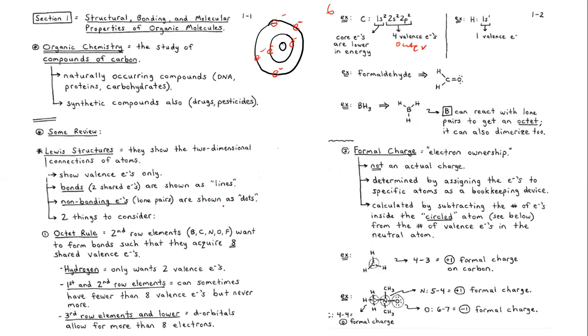All right. Now, another thing that we need to consider under the Lewis structure is the formal charges, okay? When we talk about the formal charges, we are talking about the electron ownership. We are not talking about the actual charge of whether this molecule or this atom is positively or negatively charged. No, that's not what we are basically talking about. Okay, so again, the formal charge is determined by assigning the electrons to a specific atom as a bookkeeping device. Okay, now I'm going to jump from here to here so that everything can make sense to you.